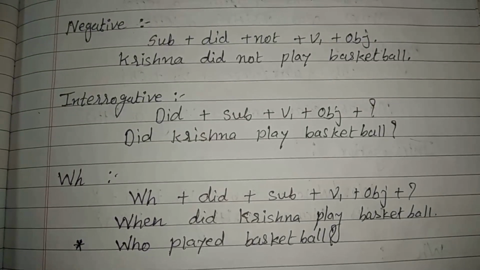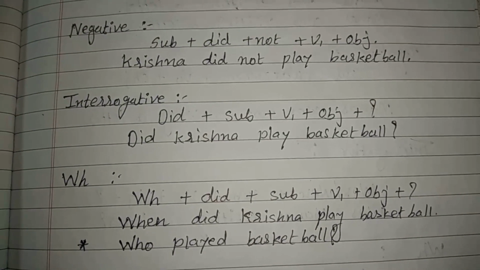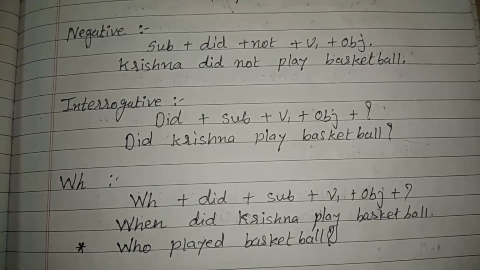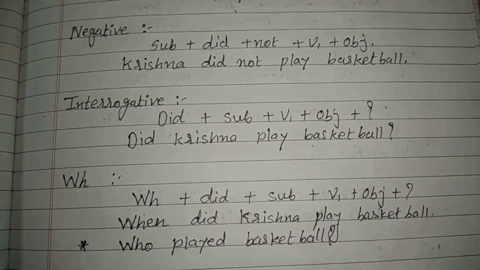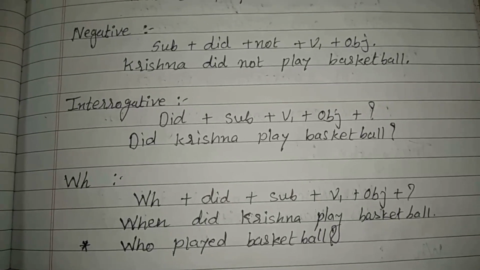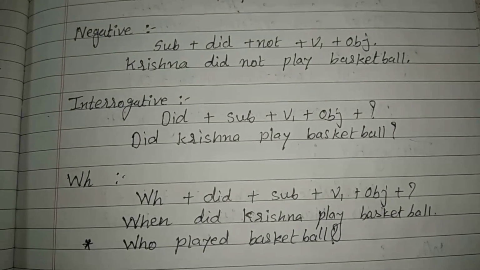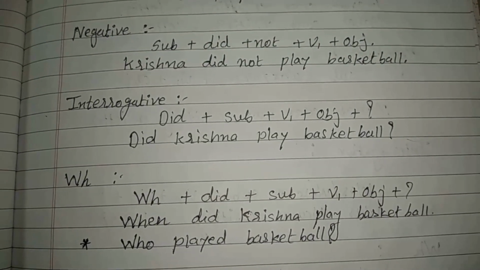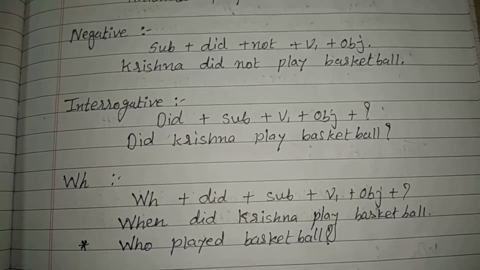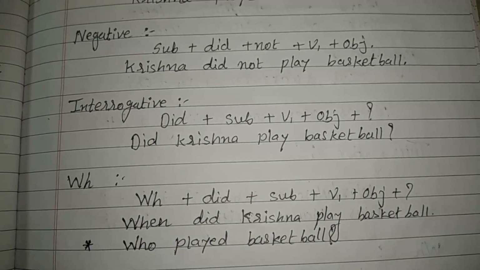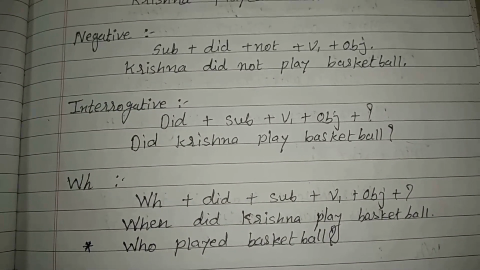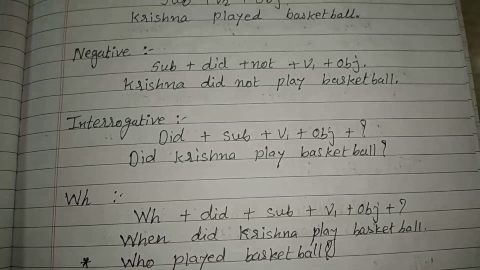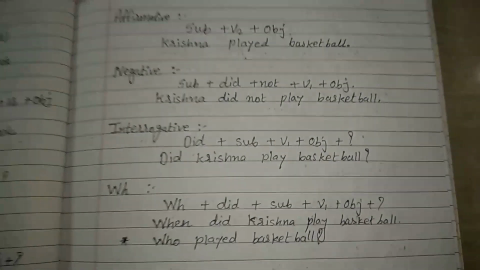Another example is, who played basketball? In this type of sentence, as we have seen in simple present tense, in this tense also you have to remember, while using the WH word who, you will not use did to make it a question. You will directly use the second form of the verb after the WH word who. So here the example is, who played basketball? I hope you understood the simple past tense.